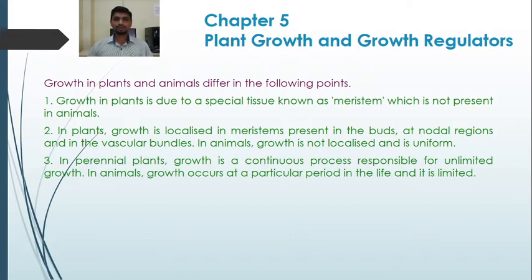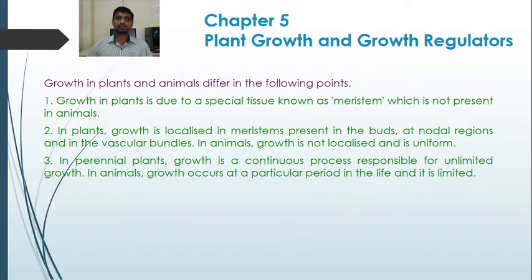The cells of the meristematic tissue are characterized by dense cytoplasm and a prominent nucleus. So growth in plants is due to a special tissue known as meristem, which is made up of meristematic tissue, while in animals such meristematic tissue is not present.